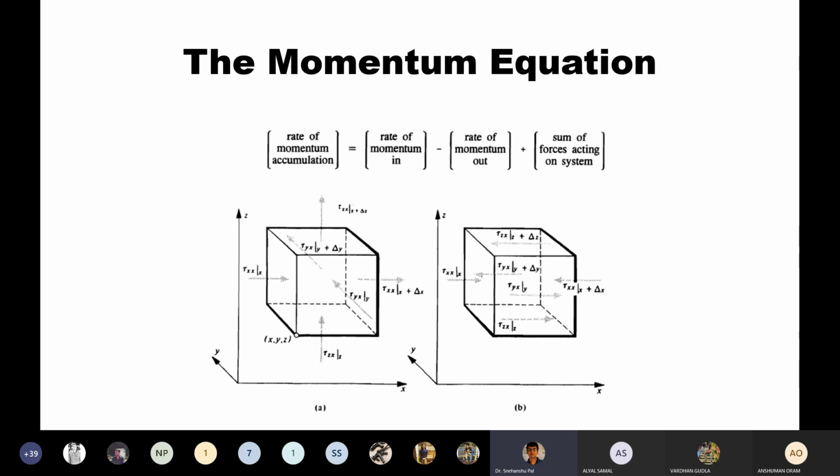So if you want to get the simple version, you can consider only the x component of each term. First we will derive based on the x component, along the x axis. Then accordingly we will go for the y and z components, which can be handled in a similar way.